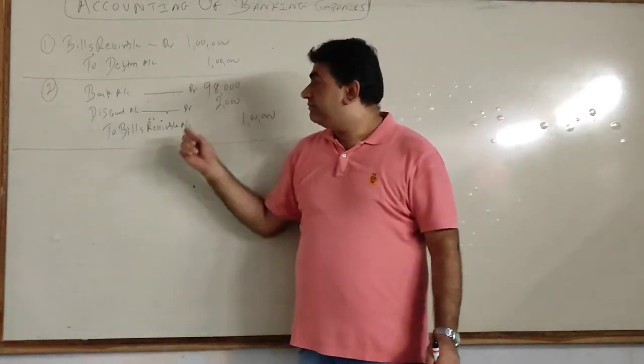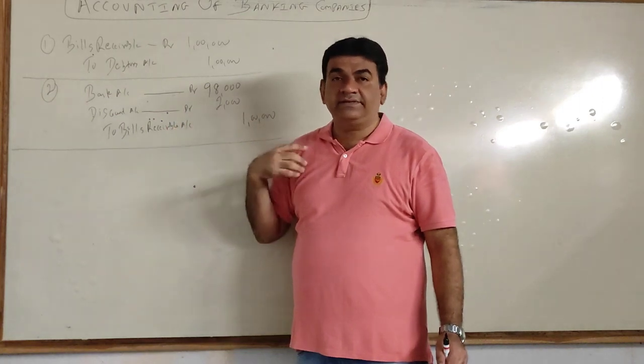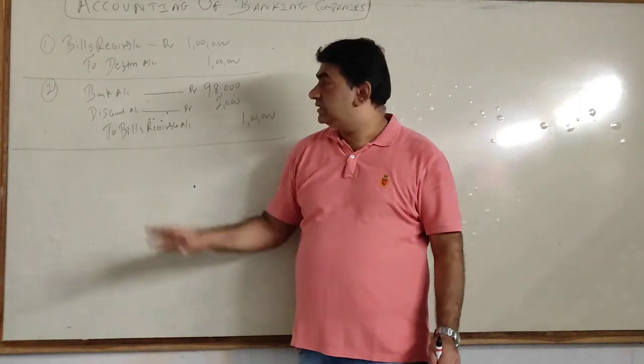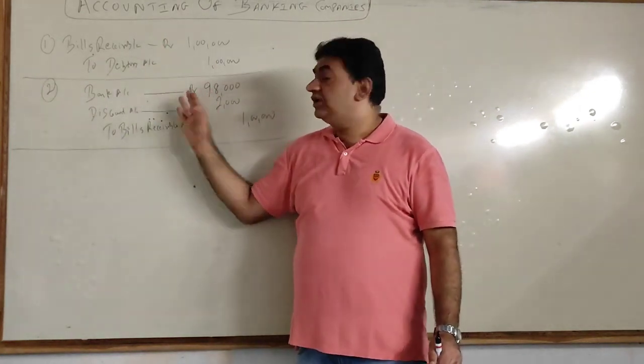The reason is, bank has paid me 98,000. Bank says it's okay, fine, I need 1 lakh. Whether your drawee pays or whether you pay, I am not concerned. I want 1 lakh rupees. So if my drawee pays that 1 lakh to the bank, it's fine. If not, I will pay.